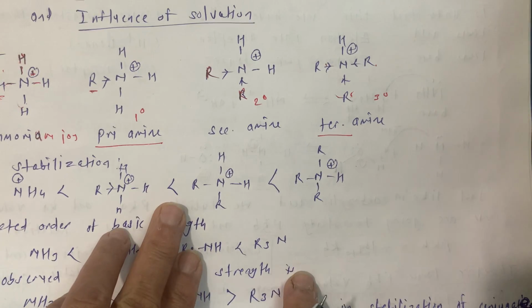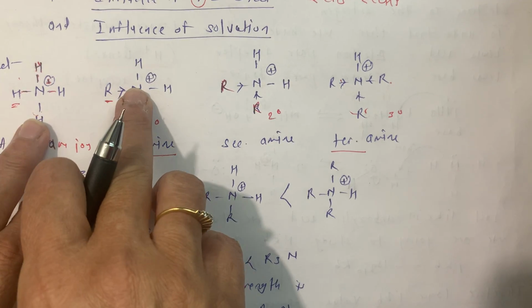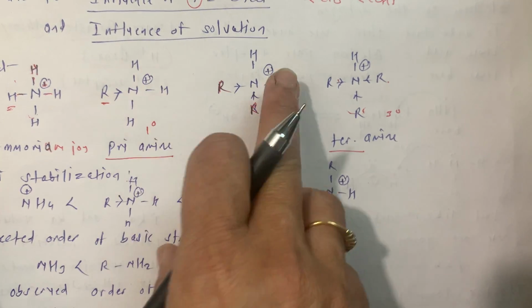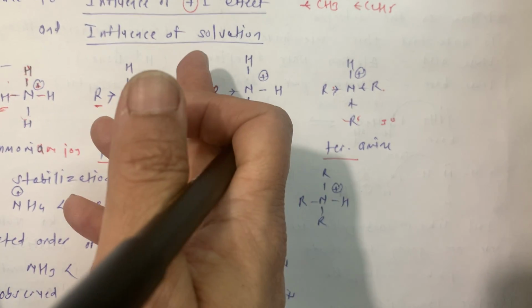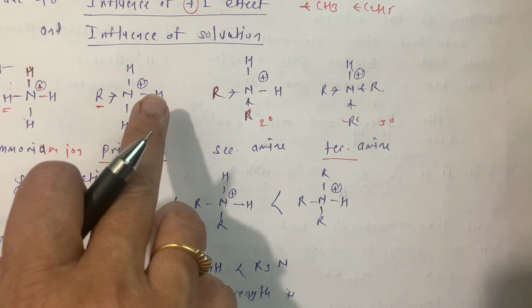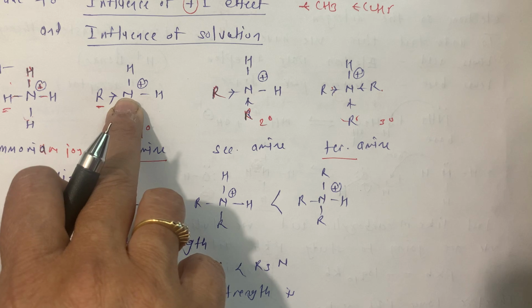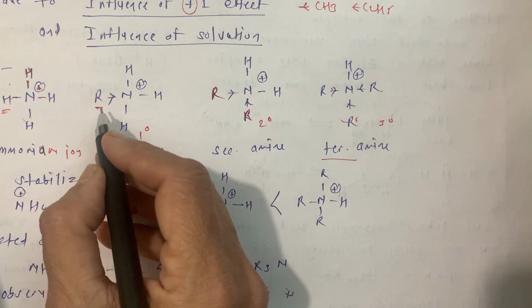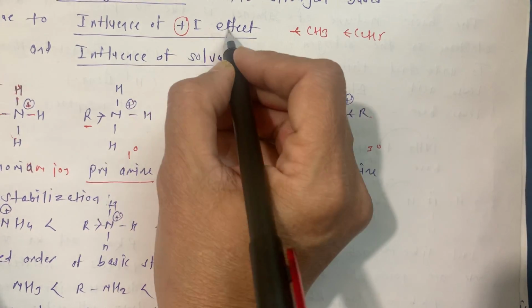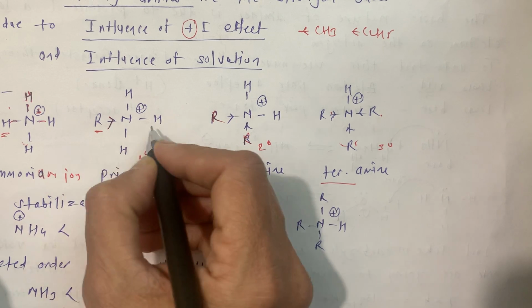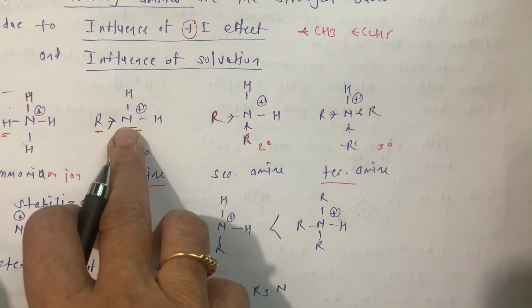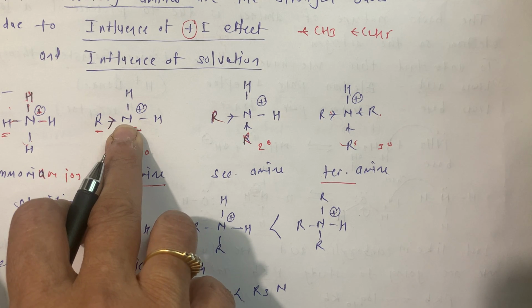Now what is the order of stabilization? This N acquires positive charge everywhere because it forms one more bond by sharing the lone pair of electrons present on the N. But when there is an R, it shows plus I effect, means it donates electrons to stabilize this N positive charge.